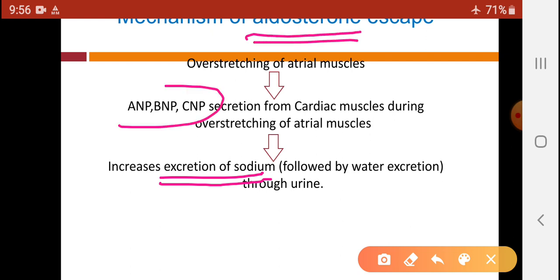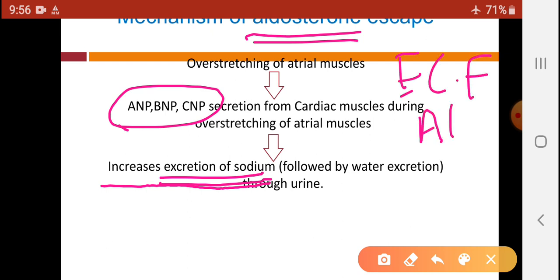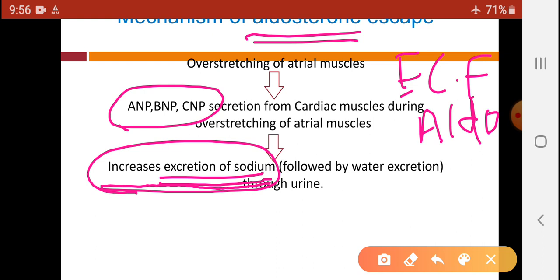So our volume of ECF is increased due to aldosterone because of increased reabsorption of sodium, and this increased reabsorption of sodium is balanced by increased excretion of sodium with the help of these hormones, or proteins, secreted from the arterial muscles of the heart.